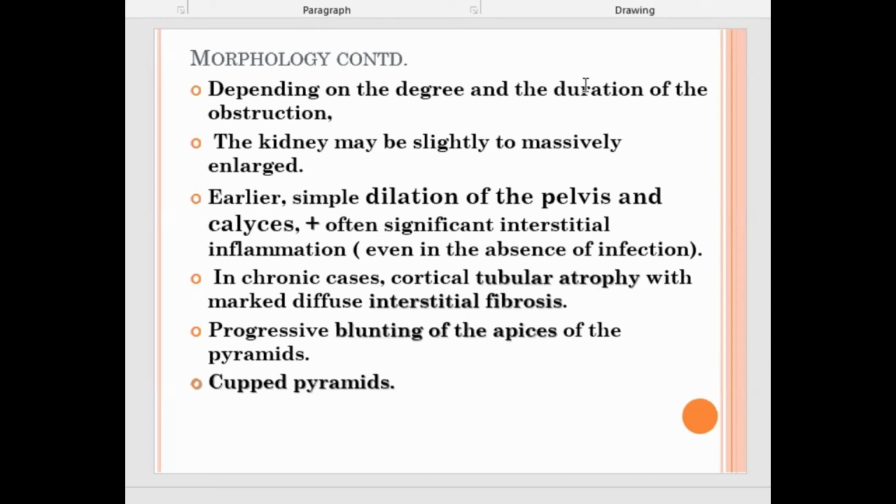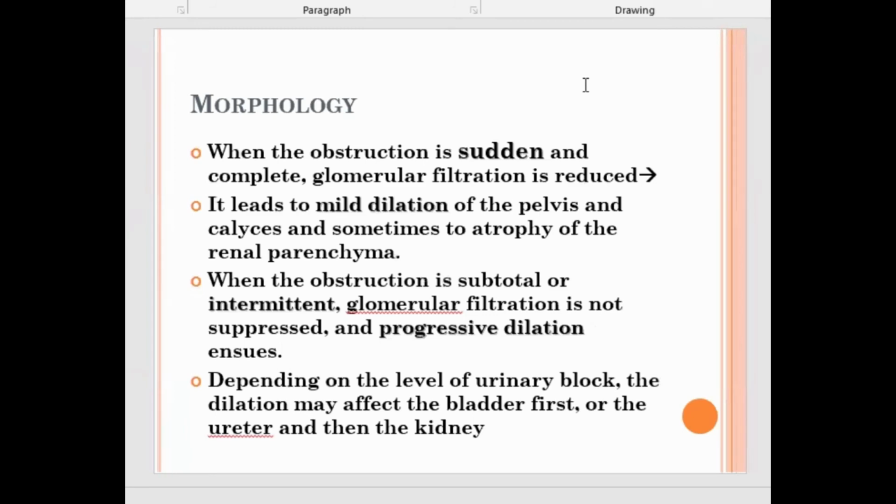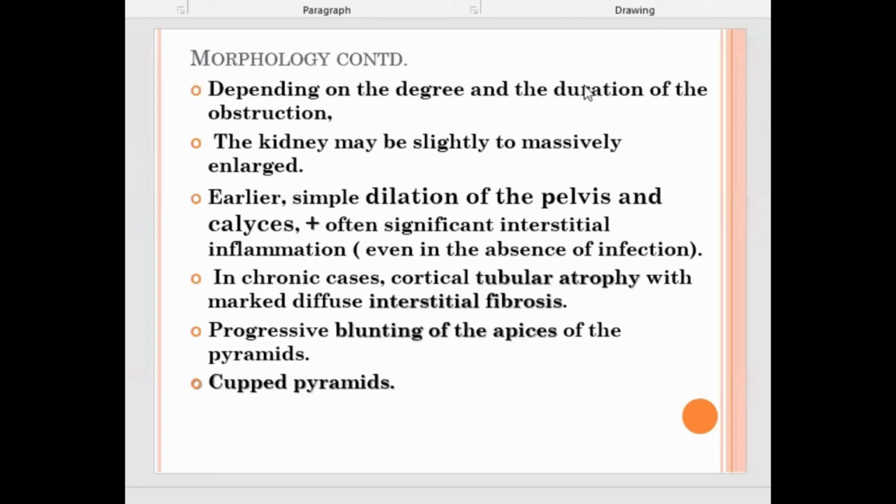Now it has already progressed to moderate, so there is blunting of the cups and the renal pyramids are getting atrophied. The area they occupy is reduced. There is pressure, ischemia, and atrophy. And if we see the histology section, there will be interstitial inflammation also. You see the severe picture: the entire renal pelvic system is ballooned, cupped, and blunted, the pyramid is almost lost, and even the cortex is thinned out.